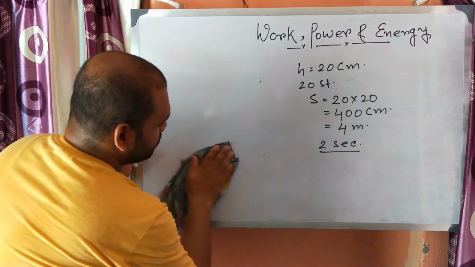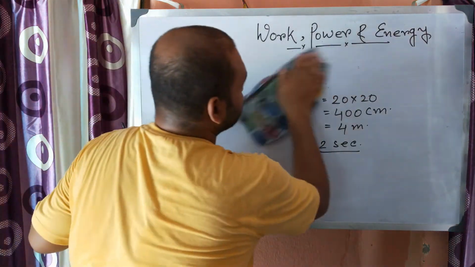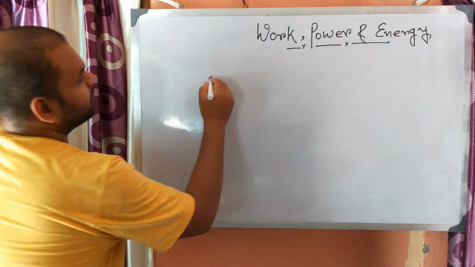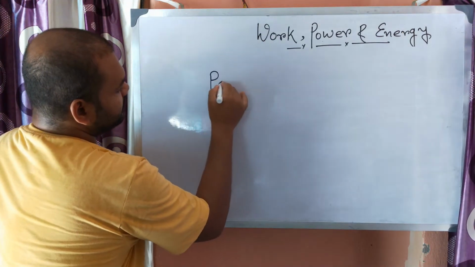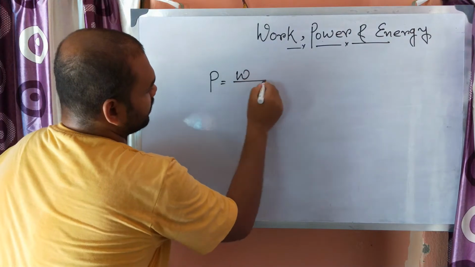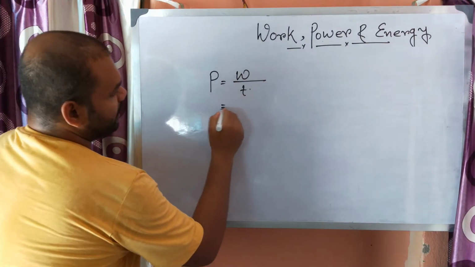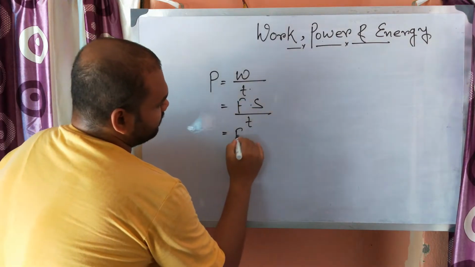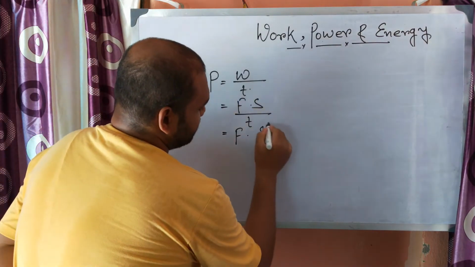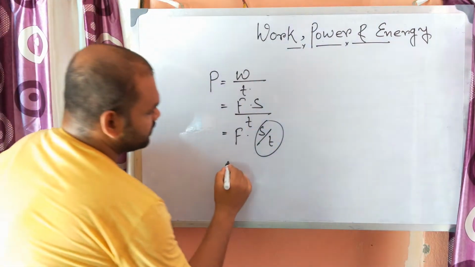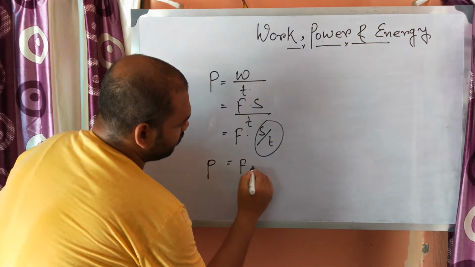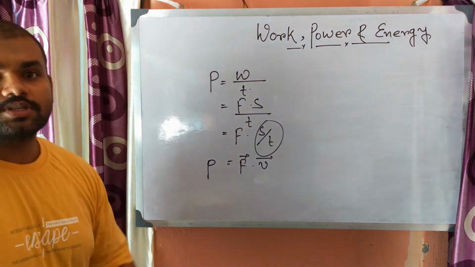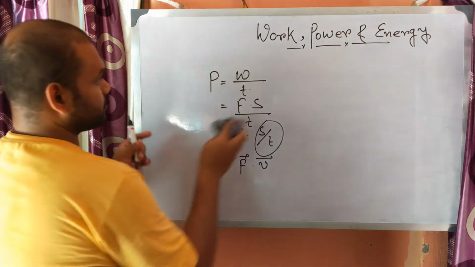Next, from power we can find out the relation of power and the velocity. How? From the formula, power is equal to work done by time. Work is force into displacement, by time. Now we can write force into S by T. Displacement by time is velocity. So power is equal to force into velocity.